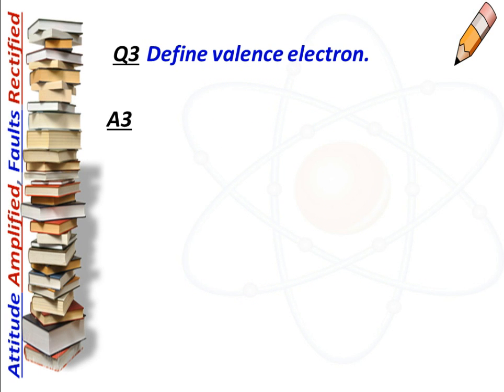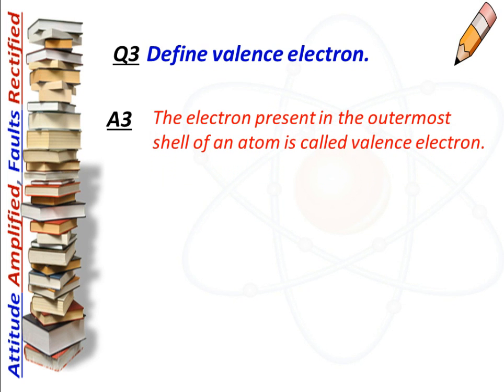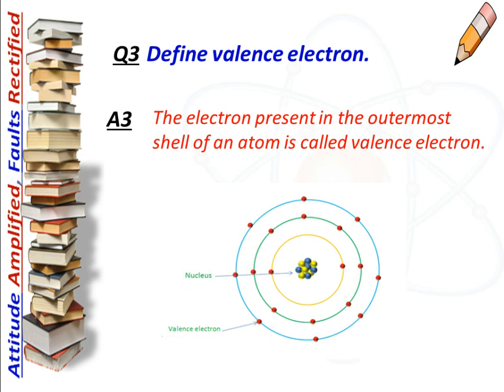Next question is, define valence electron. And the answer is, the electron present in the outermost shell of an atom is called a valence electron. This diagram will show you the valence electron which is present in the outermost shell of the atom.